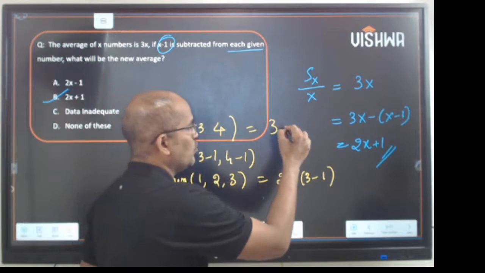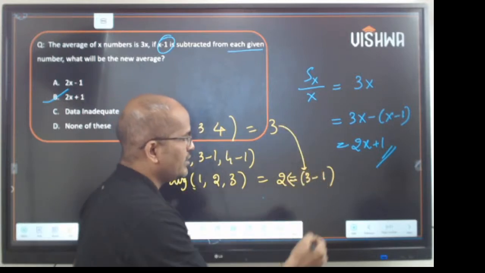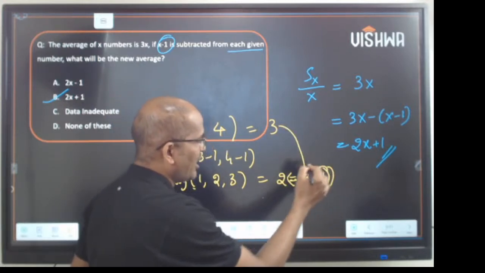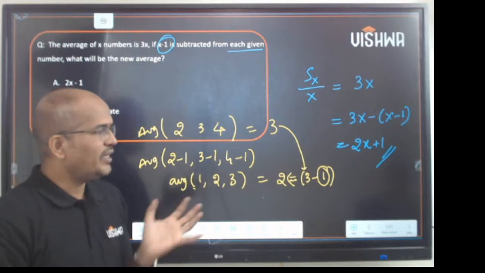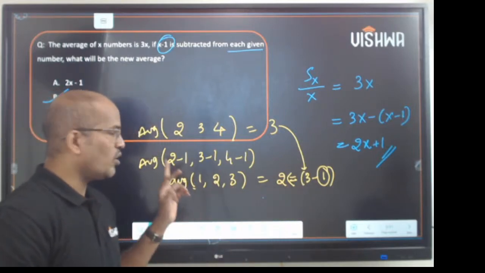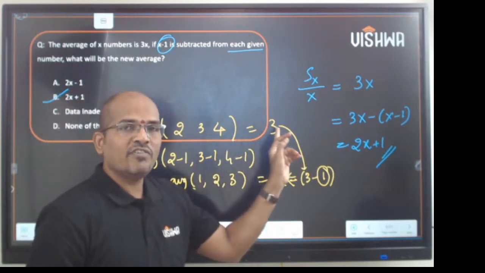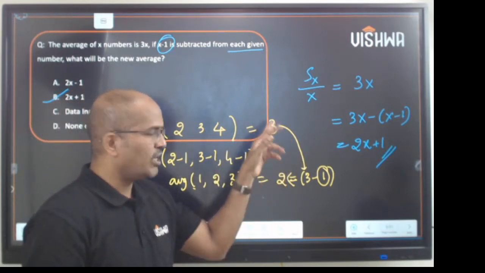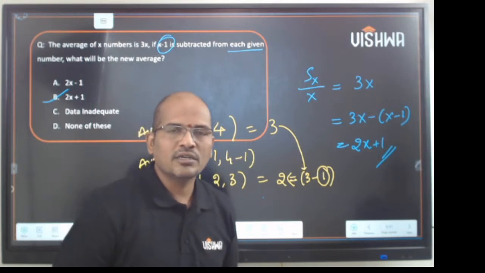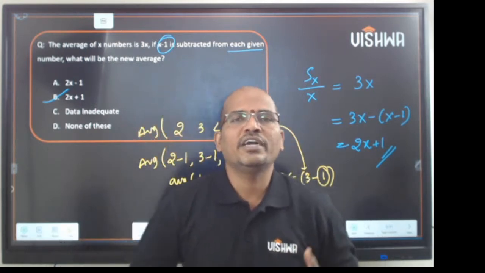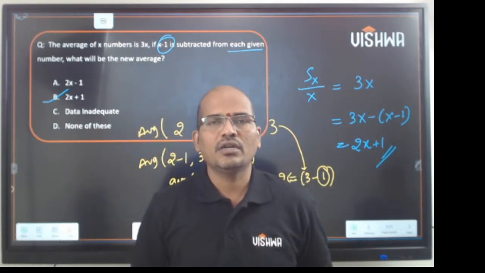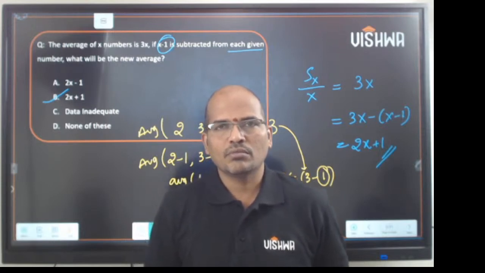Now this 3 is the old average and this 1 is the term subtracted from each given number. So it is clear that when you subtract a constant from each number in a group, the initial average also gets modified by the same constant. Not only subtraction, the same rule holds for addition, multiplication and division also.